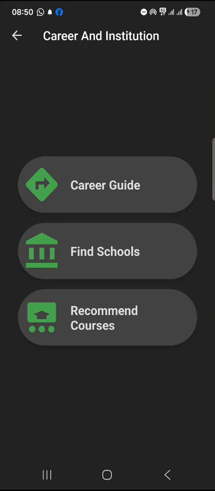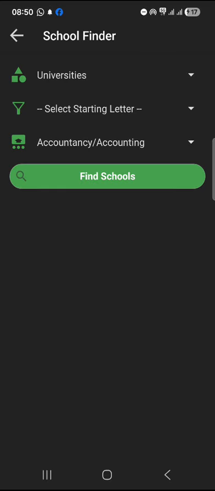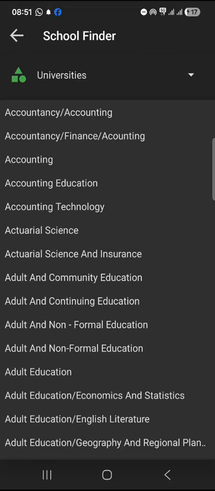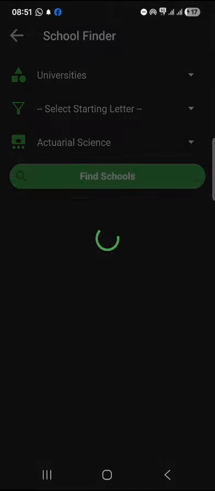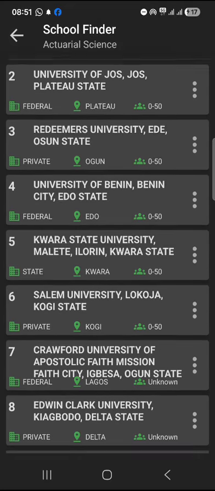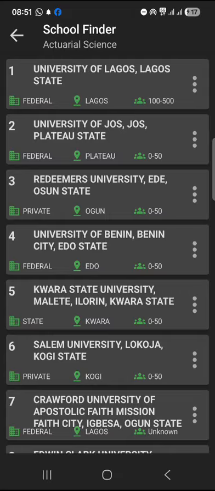After clicking on the career institution menu, this is where you're going to land. The menu I want you to pay attention to is the middle menu, which is find schools. So what can we do with this functionality? It allows you to find all the schools offering a particular course that you are interested in. Let's say you're interested in a course known as actuarial science, and you want to know all the schools offering it. You just click on find schools, and all the schools that are offering actuarial science will be presented to you.